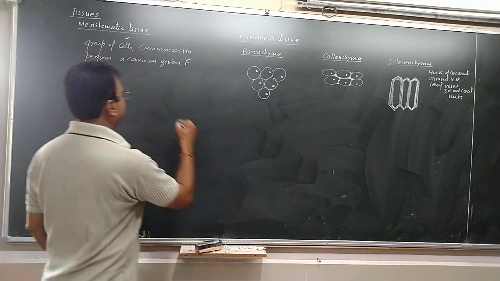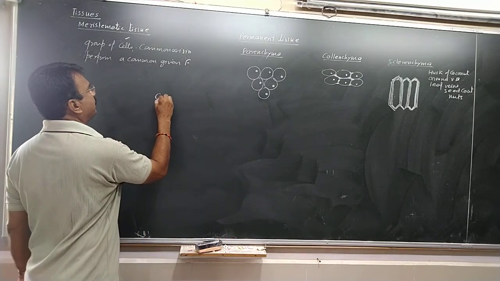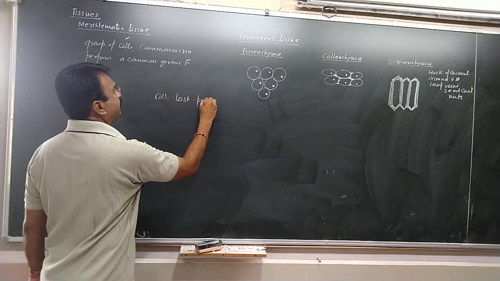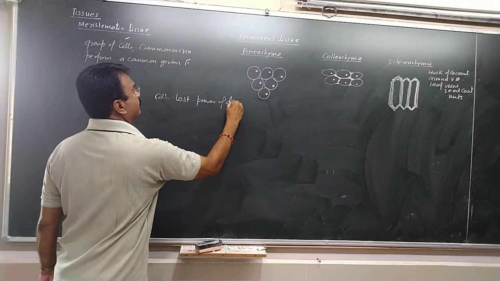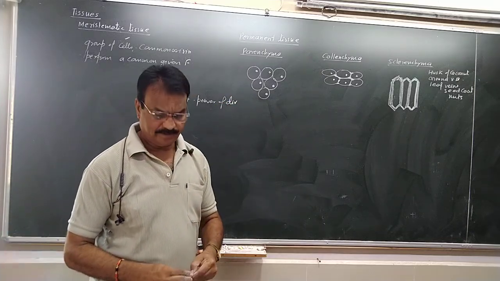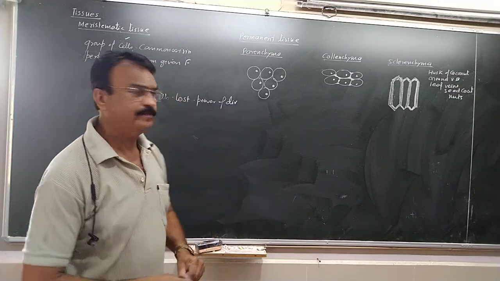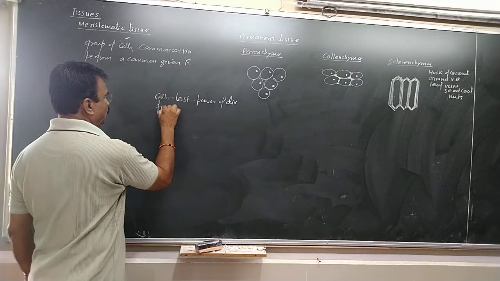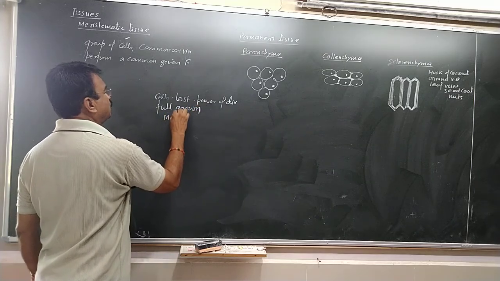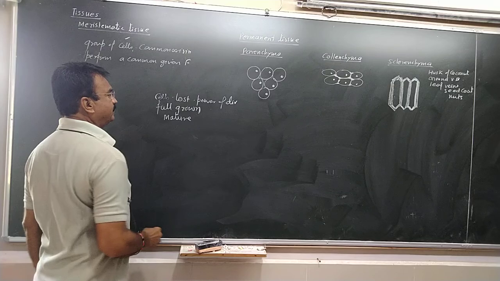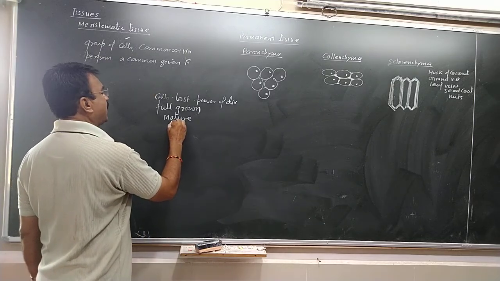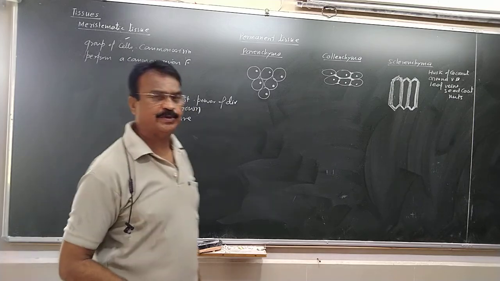Permanent tissue means the tissue is made up of cells which have lost the power of division. The cells are unable to divide, they have stopped their division. The cells are full grown, the cells are mature, and they cannot further divide, and such tissues are called the permanent tissues.